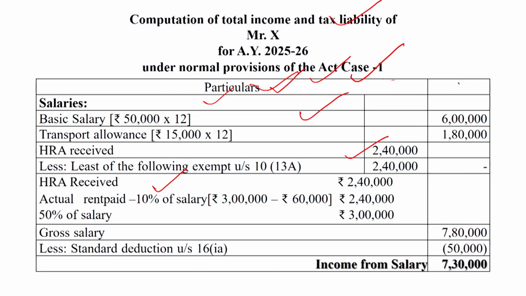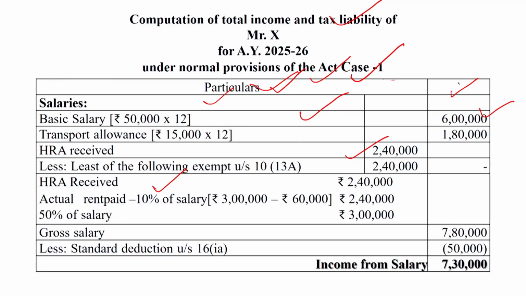Salary in this question means only 6 lakh will be taken, because basic pay is given as rupees 6 lakh. DA is not given, and fixed commission based on a fixed percentage is not given. So we are explaining that only basic pay is given in this question.